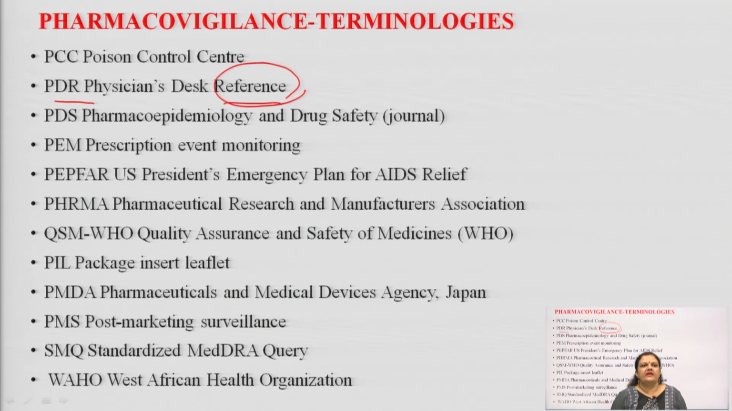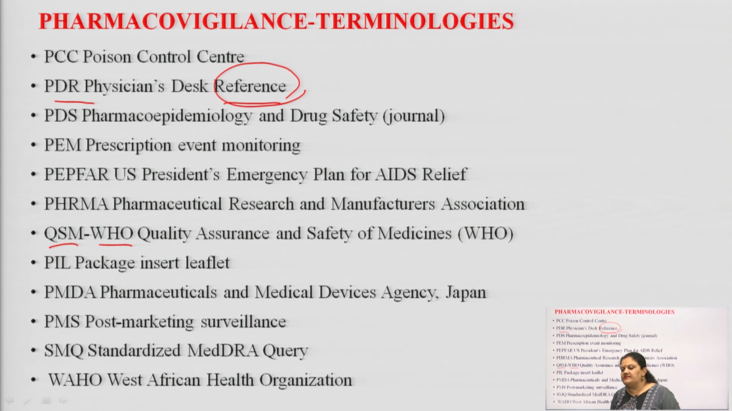Okay. Then PhRMA is the Pharmaceutical Research and Manufacturers of America. QSM, again prescribed by the WHO, which is nothing but Quality Assurance and Safety of Medicines. Then PIL, Package Insert Leaflet. PMDA, Pharmaceuticals and Medical Devices Agency in Japan. PMS is the earlier name of PV, Post Marketing Surveillance.